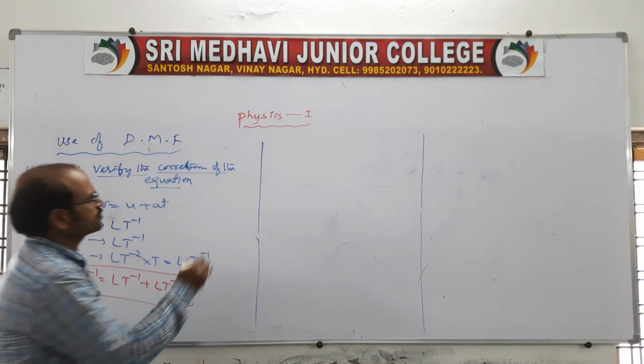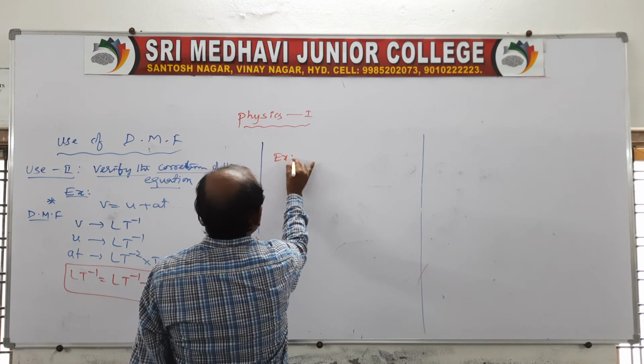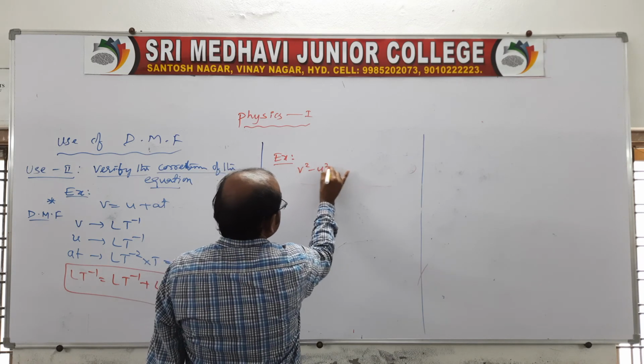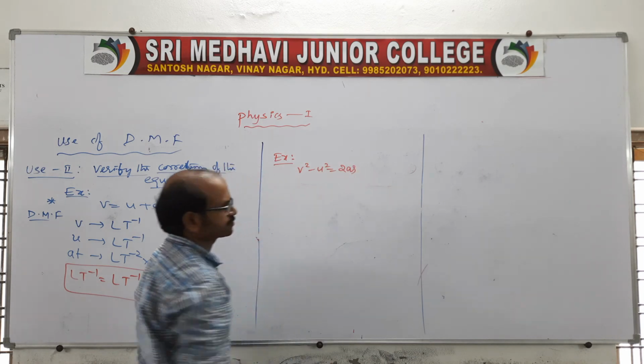In the same way I will give you a second example. Again we have to verify v square minus u square is equal to 2as.